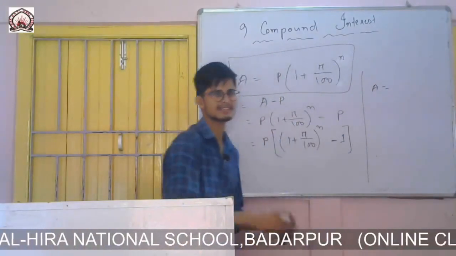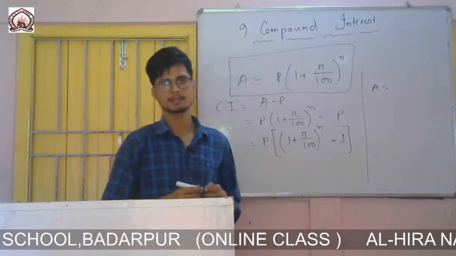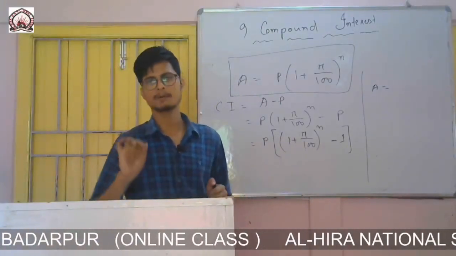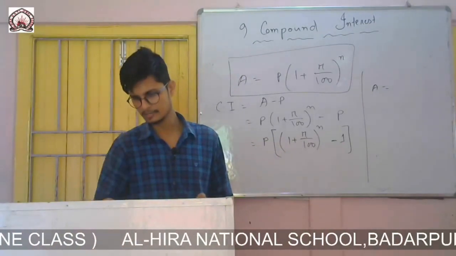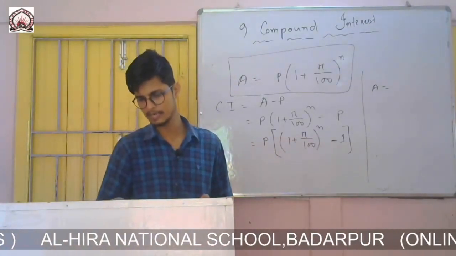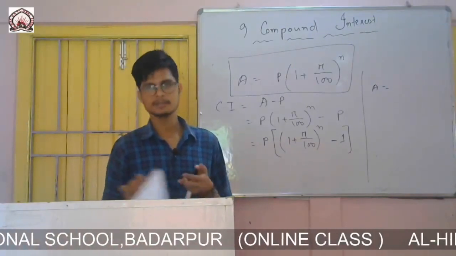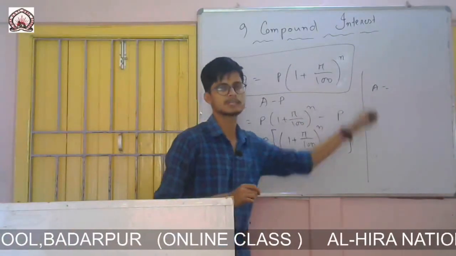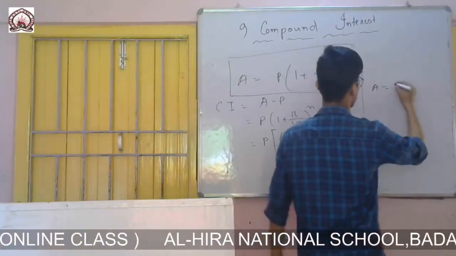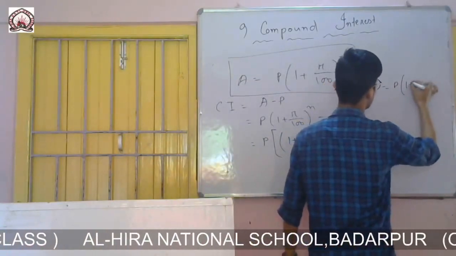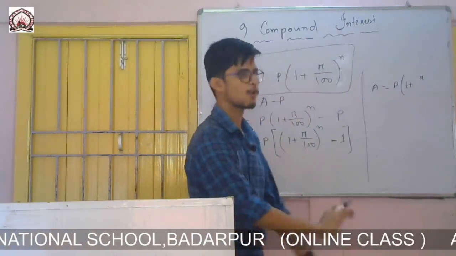If the question is given like this, with principal given, rate of interest given, time also given, and it says calculate compound interest half yearly. In exercise 9b question number 3, you can see the rate is given and near it is written half yearly. So in that case you have to use this formula. Amount equals P into 1 plus R. R is the rate for the whole year.